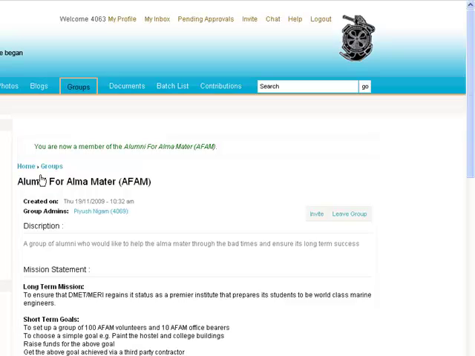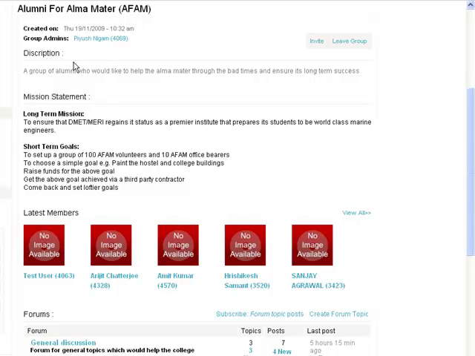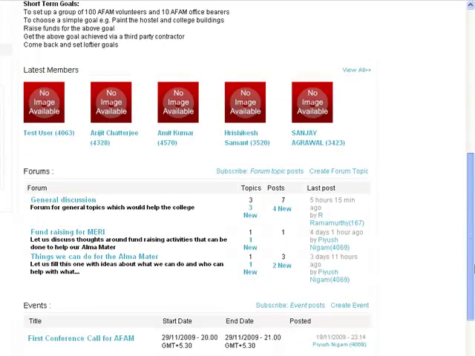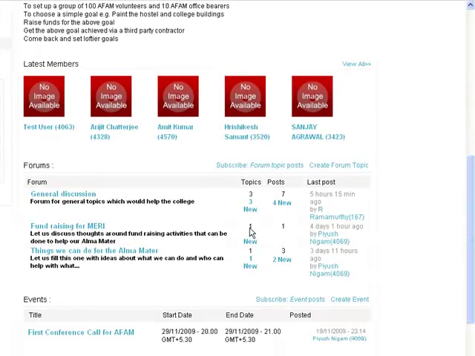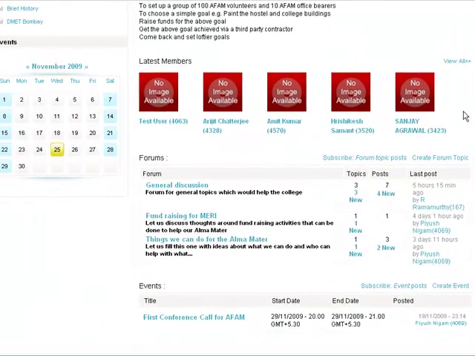So now as a member, when you come to this group, there is some additional information that you see. The top remains quite the same. You see the description, you see the mission statement, but now you suddenly start seeing the latest members of this group. You see a forum section which is dedicated for this group to communicate amongst themselves, and then there is an event section which says, are there some events that are about to happen? So let me walk through all three of these sections in detail.